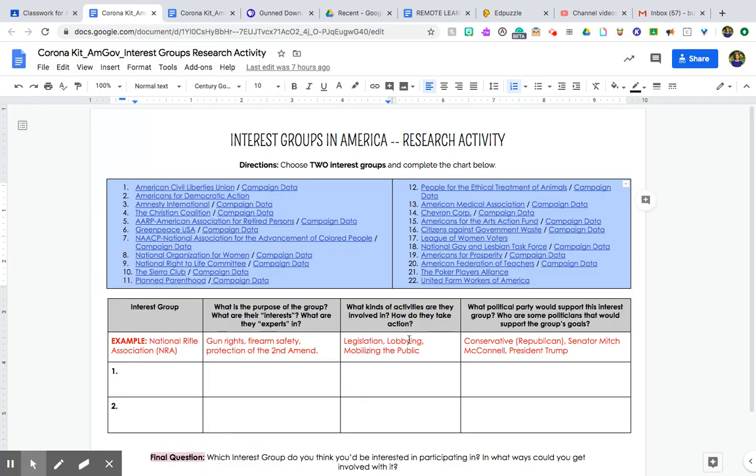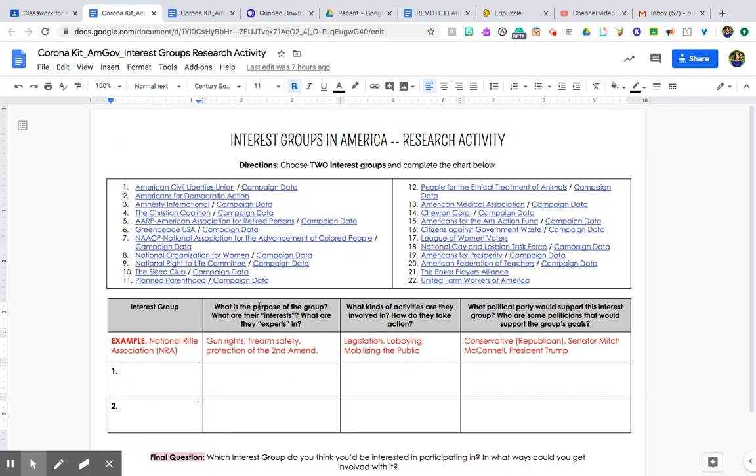Some of them lean more Republican or conservative. Some of them lean more liberal or Democratic. I don't care which ones you do. I just want to see that you are critically thinking about what these interest groups do. Okay, now to complete this, when you pick your 2, please make sure that you are putting the name of the interest group in this column here.